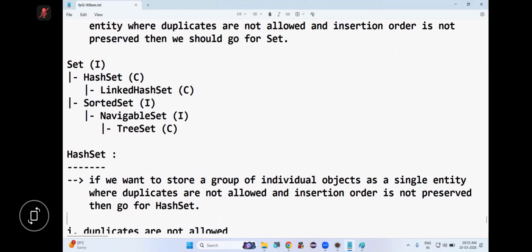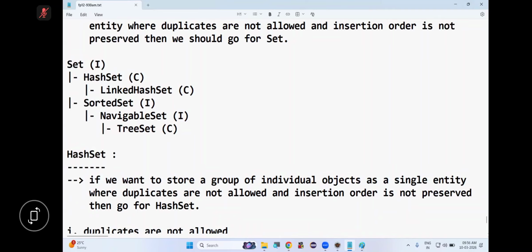In HashSet, insertion order is preserved or not preserved? You tell me, in a collection we store a group of individual objects, which are called elements, or not. So a collection is an object. Does a collection object store other objects physically, or does a collection object store the reference numbers of other objects? Reference numbers of other objects. Reference numbers are also called hash codes. Are you following? So for every object, JVM creates a unique hash code or not? So hash code is a serial number, right? No, it is a randomly generated number.